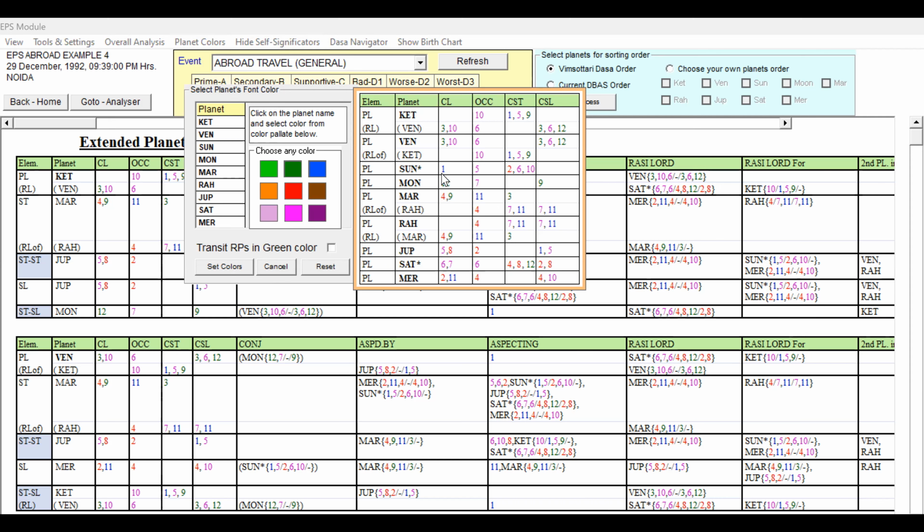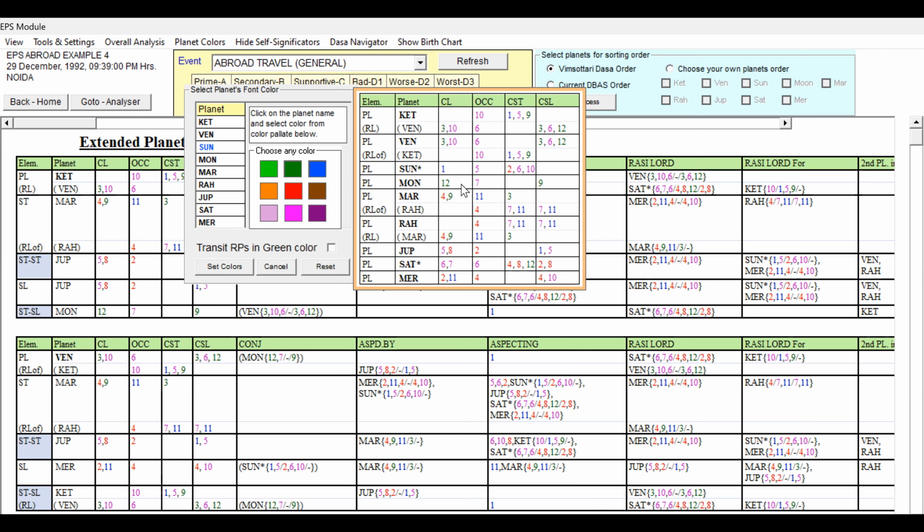Lagna Lord, fifth occupant, 216 Kaspal Star Lord. So 15216. This is not indicating any favorable houses. It is not indicating any unfavorable. Being the Lagna Lord occupying the fifth house is good. So what we can make, Sun can be given blue color.